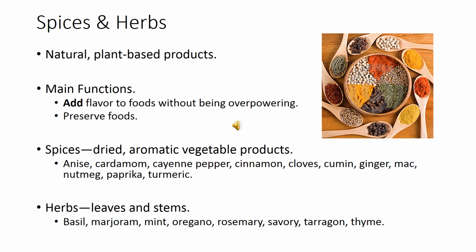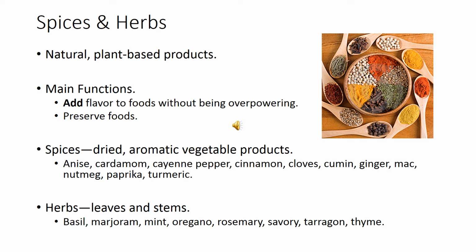Spices and herbs are natural plant-based products. Their main function is to add flavor to foods, but without being overpowering. They do not necessarily need to be detectable. This is different from the basic seasonings and flavor enhancers because spices and herbs generally add flavor without bringing out flavor that is already in the food. Spices and herbs can also be used as preservatives just as salt.